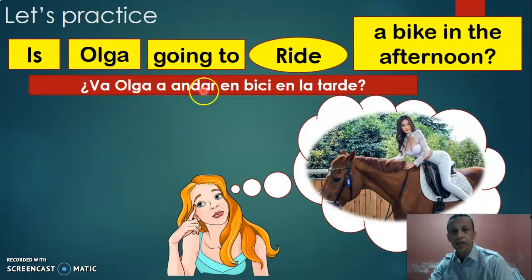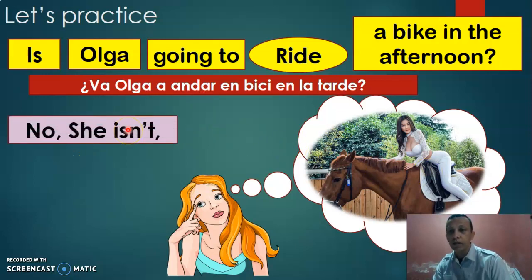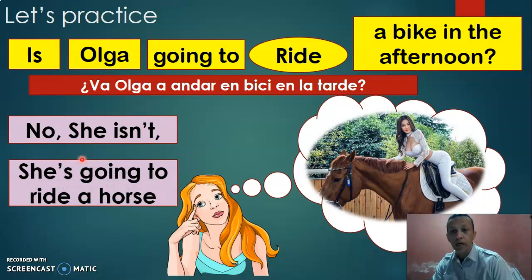Next. Is Olga going to ride the bike in the afternoon? Look. Yes or no? No, she isn't. Is Olga going to ride a bike in the afternoon? No, she isn't. So, she's going to ride a horse. ¿Vieron el mismo ejemplo del anterior? Is Olga going to ride a bike in the afternoon? No, she isn't. No, no va a andar en bici. She's going to ride a horse. Ella va a andar en caballo.